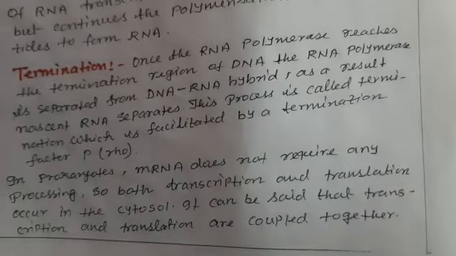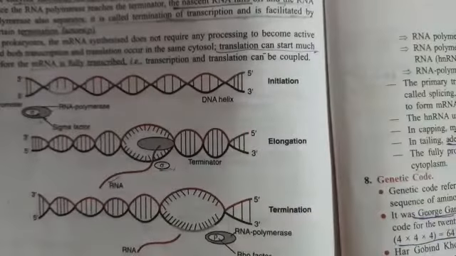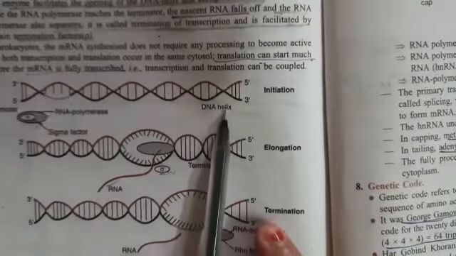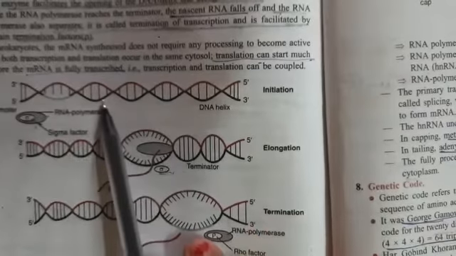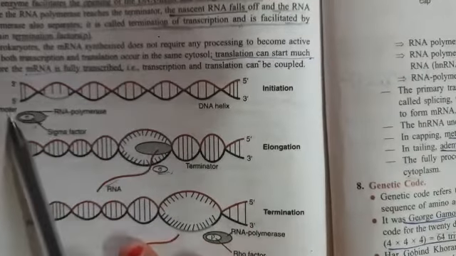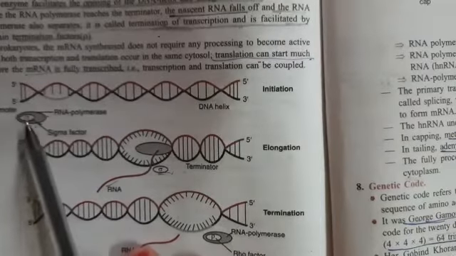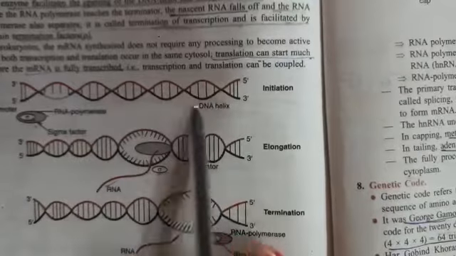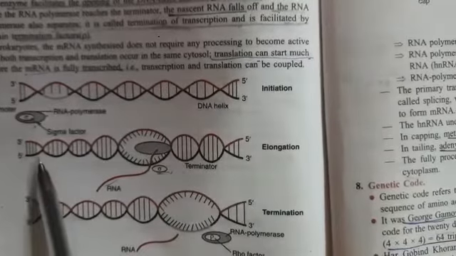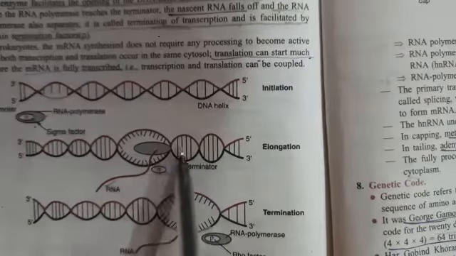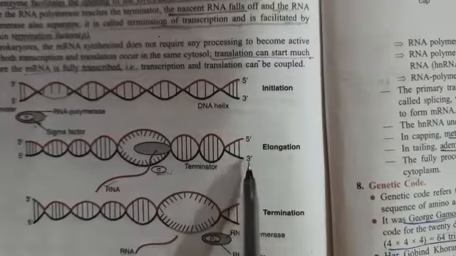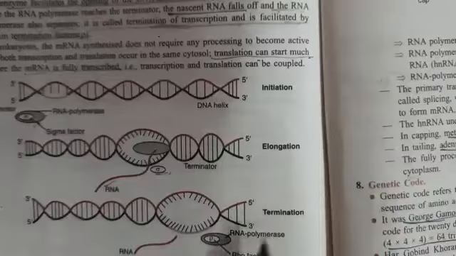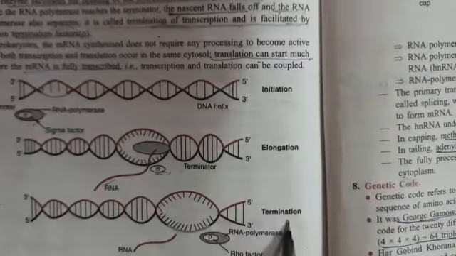Let us understand with the help of the diagram also. Yes, my dear students, you see the double helical structure of the DNA. It unwinds and it is a template strand where there is a promoter, and on the promoter there is an RNA polymerase along with the sigma factor. It binds and starts the initiation process. The structural gene reads the base pairs and this process going on is known as the elongation. At the end of the elongation, the third point is known as the termination.